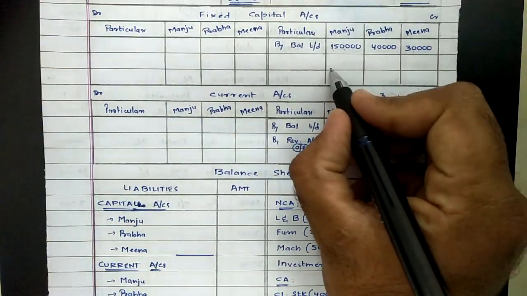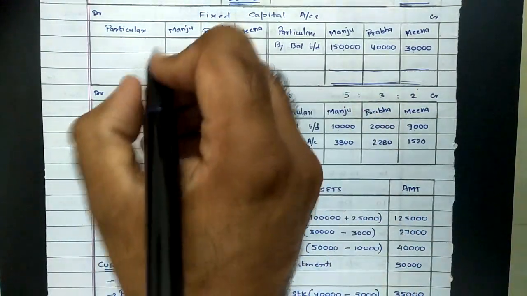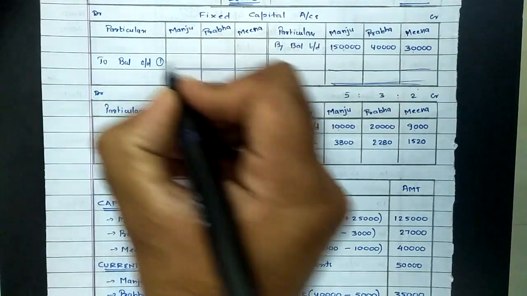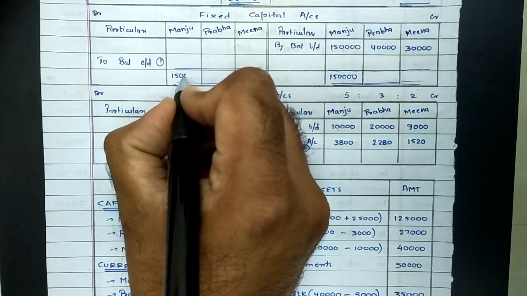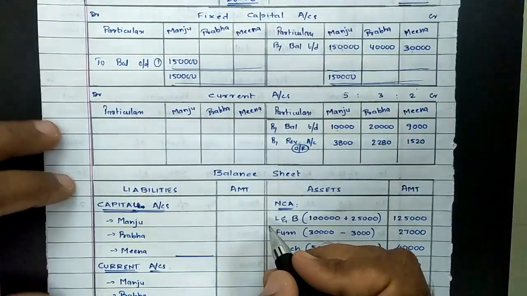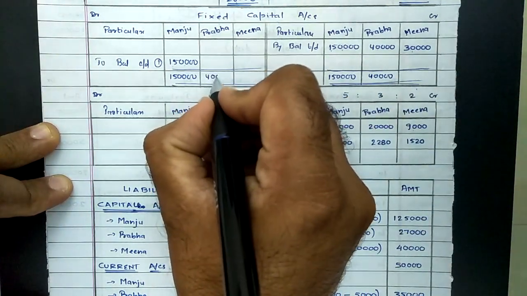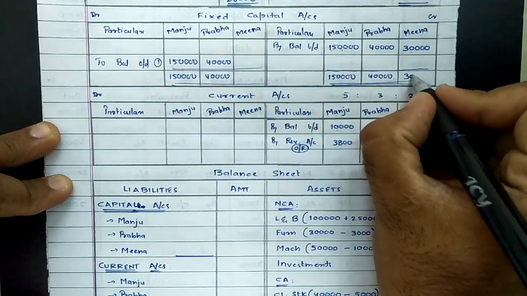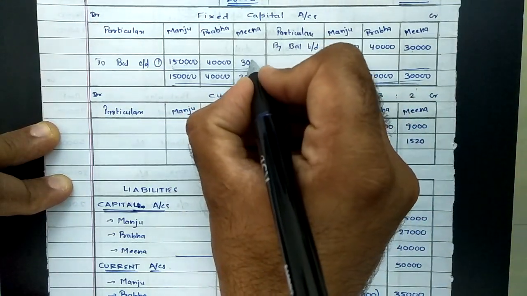In fixed capital there were no entries, so total of credit side, same value on debit side, and then difference on debit side would be the balance to be carried down to balance sheet. In case of Manju, total of credit 1,50,000, same on debit side 1,50,000, so difference also comes to 1,50,000. Then for partner Prabha, total of credit 40,000, same value on debit side 40,000, so difference also comes to 40,000. And for partner Meena, total of credit 30,000, same on debit side 30,000, and difference also comes to 30,000.